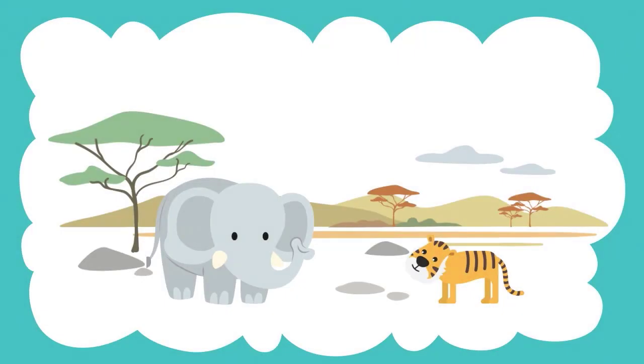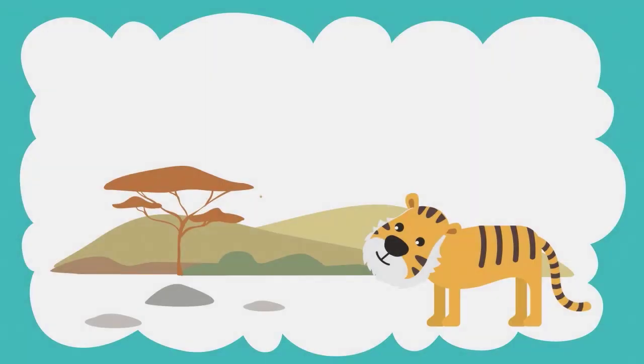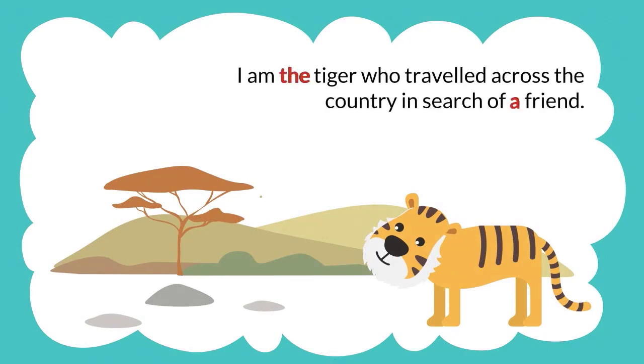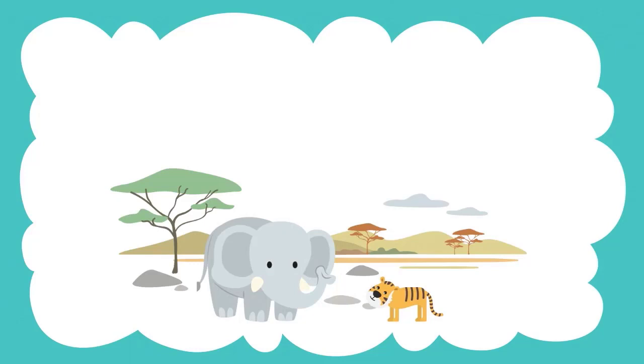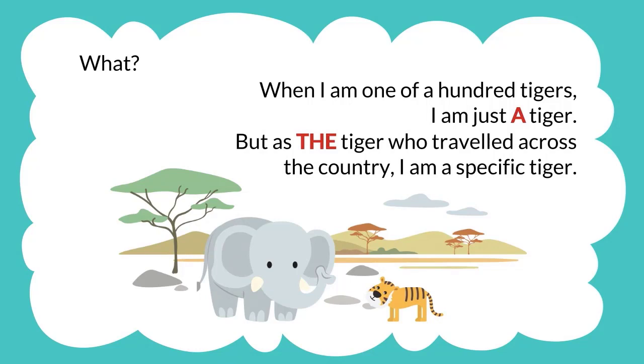One day, he came upon an elephant. He asked the elephant to be his friend, and the elephant said, "I am a powerful and mighty elephant. Why would I be friends with a tiger?" The tiger thought about this and said, "I am not a tiger. I am the tiger who traveled across the country in search of a friend." The elephant frowned. "What?" The tiger said, "When I am one of 100 tigers, I am just a tiger. But as the tiger who traveled across the country, I am a specific tiger."